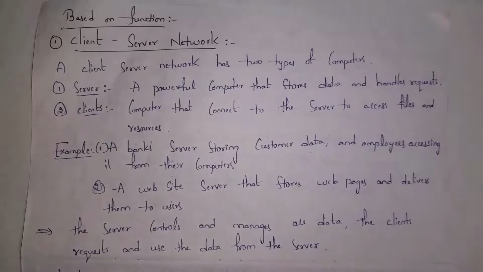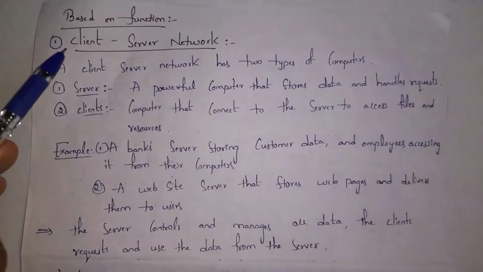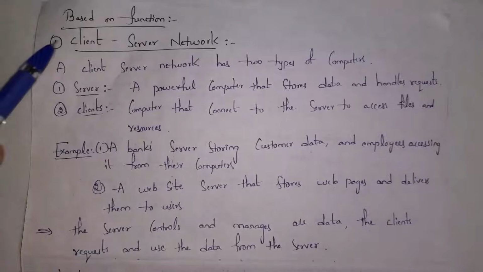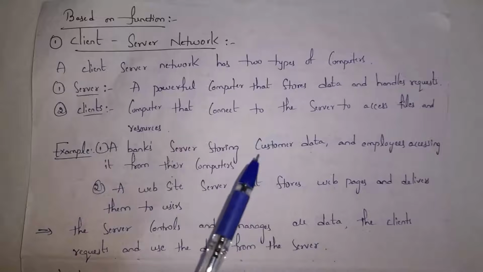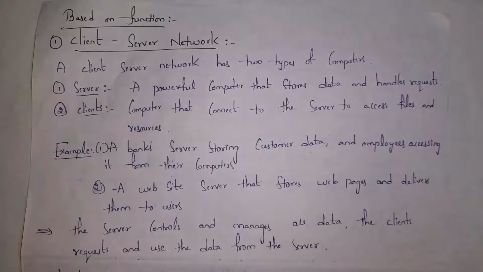Next, I will explain the classification of computer networks based on function. Guys, based on function, computer networks are classified into 2 types. They are client-server network and peer-to-peer network. At first, I will explain what a client-server network is. A client-server network contains 2 types of computers. They are clients and servers.